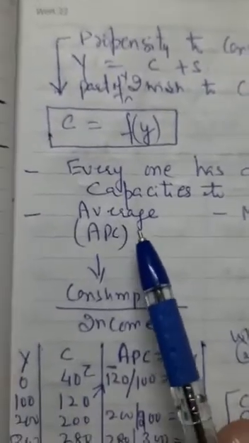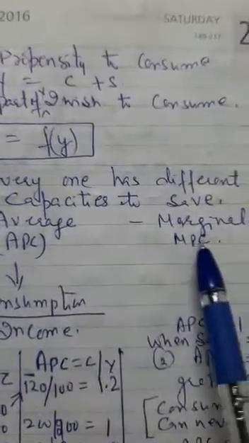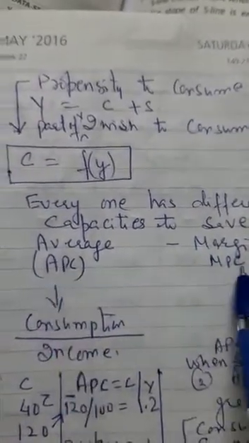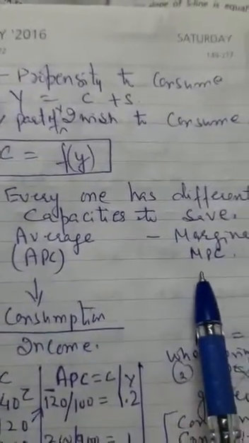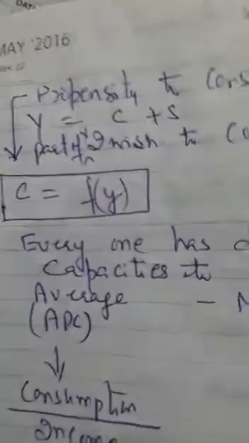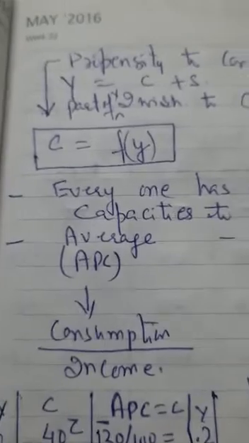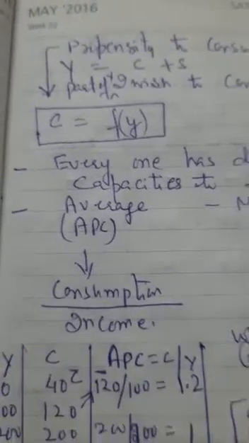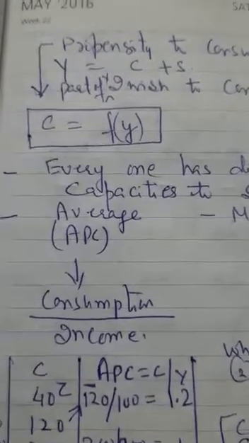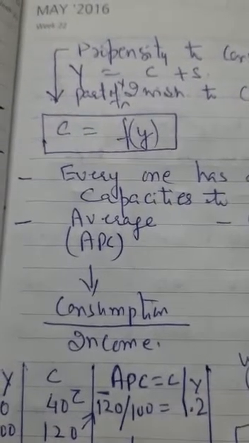If we talk about consumption, it can be either average propensity to consume or marginal propensity to consume. First of all, we are here to understand what is average propensity to consume and how we find it. To find average propensity to consume, we have to divide consumption by income. So when consumption is divided by income, we find the average. All of you know how to find the average.